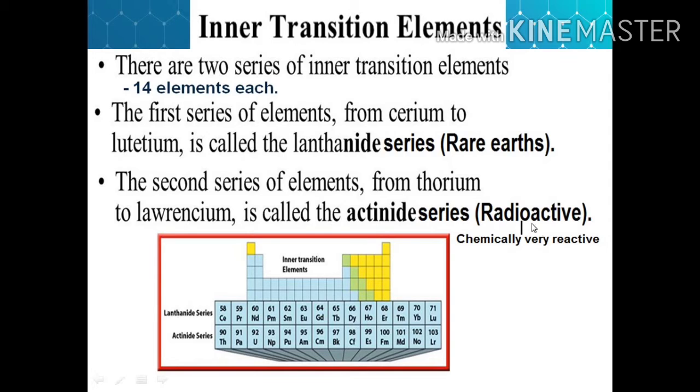Actinide series are also known as radioactive elements. These radioactive elements are chemically very reactive. So remember, inner transition elements are two series of elements, lanthanide series and actinide series, with 14 elements each. Lanthanide series are also called rare earth elements. Actinide series are also known as radioactive elements.